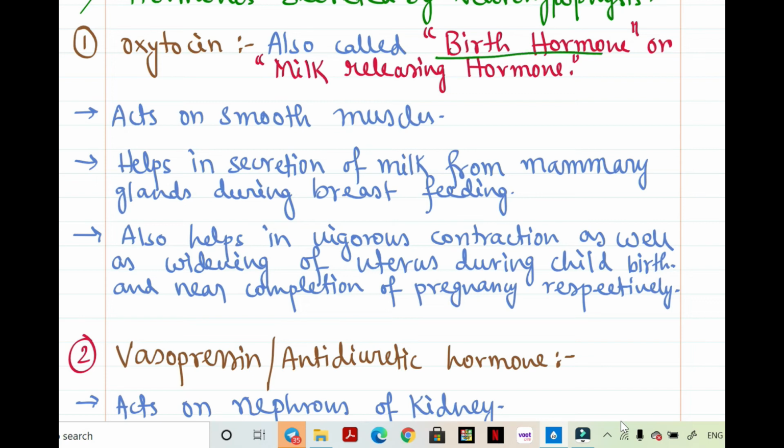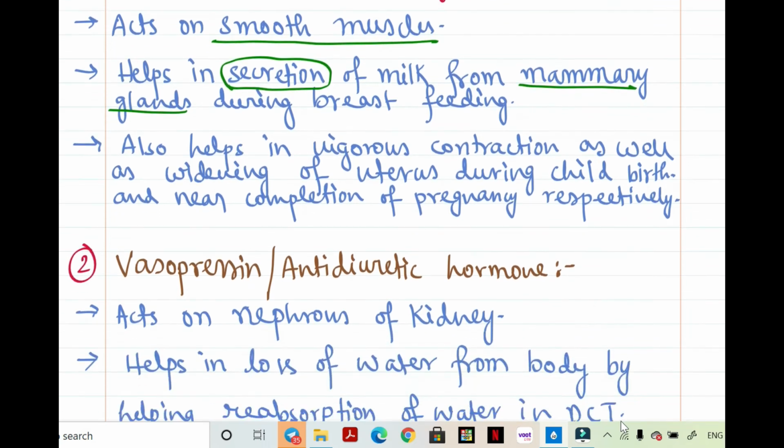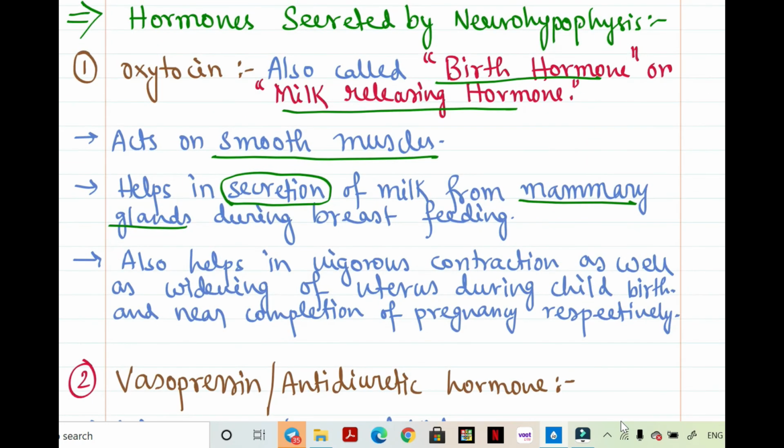Oxytocin is called the birth hormone as well as milk releasing hormone. It always acts on smooth muscles. Now, this oxytocin helps in secretion of milk. That means it helps in release of milk, not production. Release of milk from mammary glands during breastfeeding. That means during the time of lactation of a small baby, this hormone oxytocin, when it receives stimulus, helps in secretion of milk from mammary glands. And due to this function, it is also called milk releasing hormone.